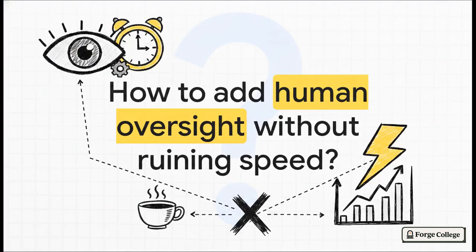This brings up a massive technical and honestly ethical dilemma. How do we integrate human oversight to prevent a total disaster without completely destroying the sub-second speed that makes AI agents useful in the first place? Because if an agent has to wait for a human manager to finish their morning coffee before executing a high-frequency trade, well, the opportunity's already gone, right?